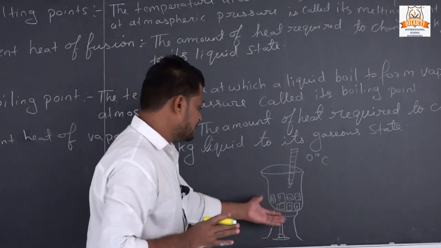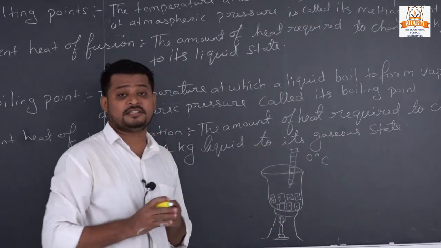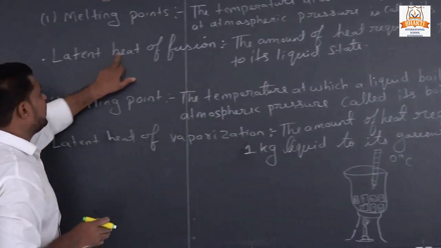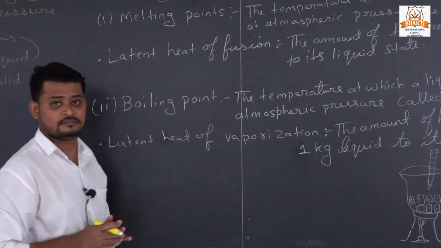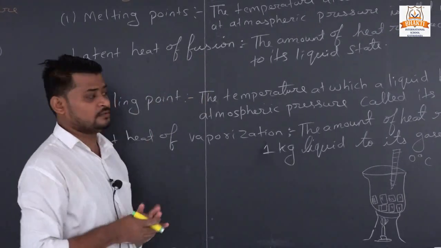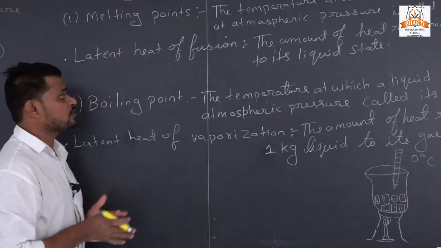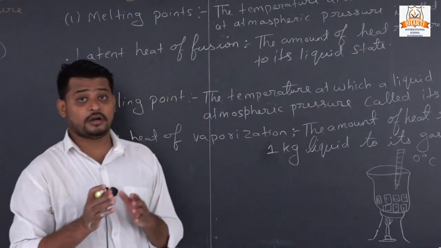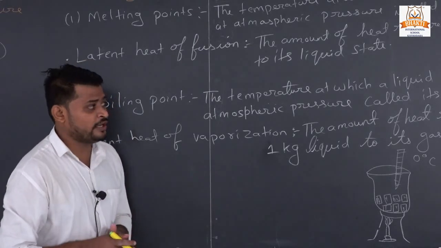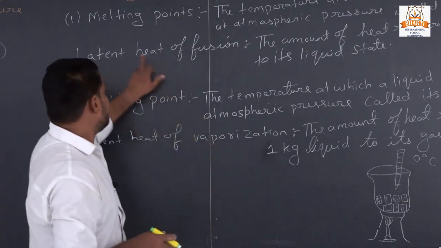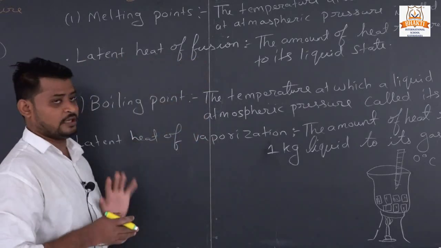Why? We are increasing heat, but the temperature is not changing. Why does this happen? Because of latent heat of fusion. What is latent heat of fusion? The amount of heat required to convert 1 kg of solid into liquid is called latent heat of fusion.